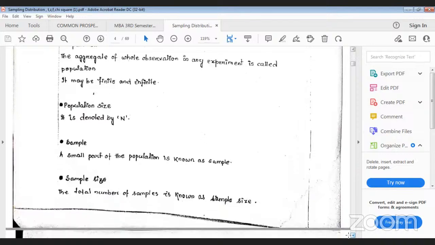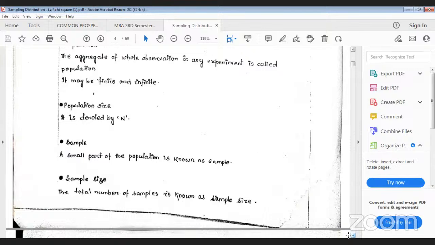Then sample means the small part of the population is known as sample. Small part means it may be 500 number of students. You have to choose from these 5,000 students, go for testing, and draw the conclusion regarding the population. That means through sample testing only, you have to draw the conclusion about entire Utkal University students. So through 500 students only, you have to draw the conclusion related to 5,000 students.